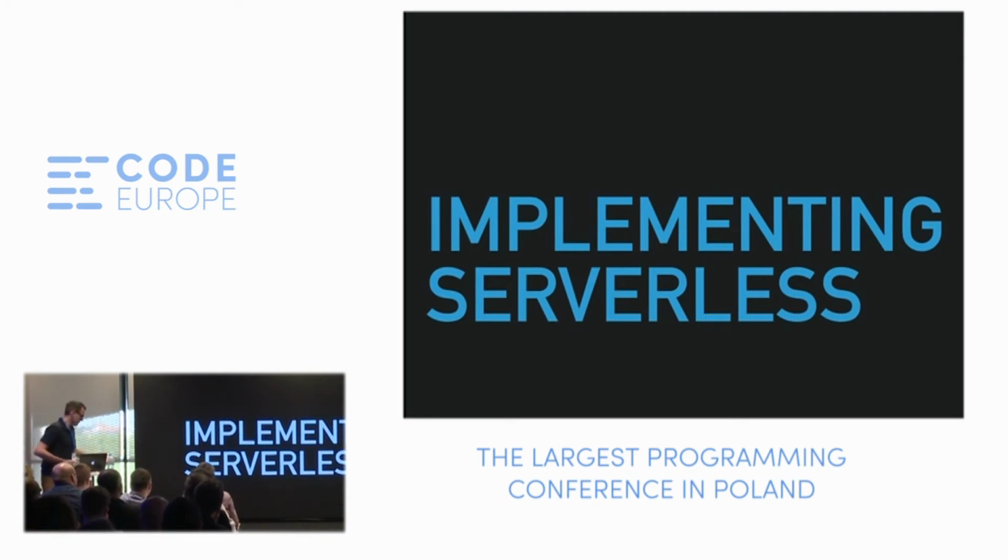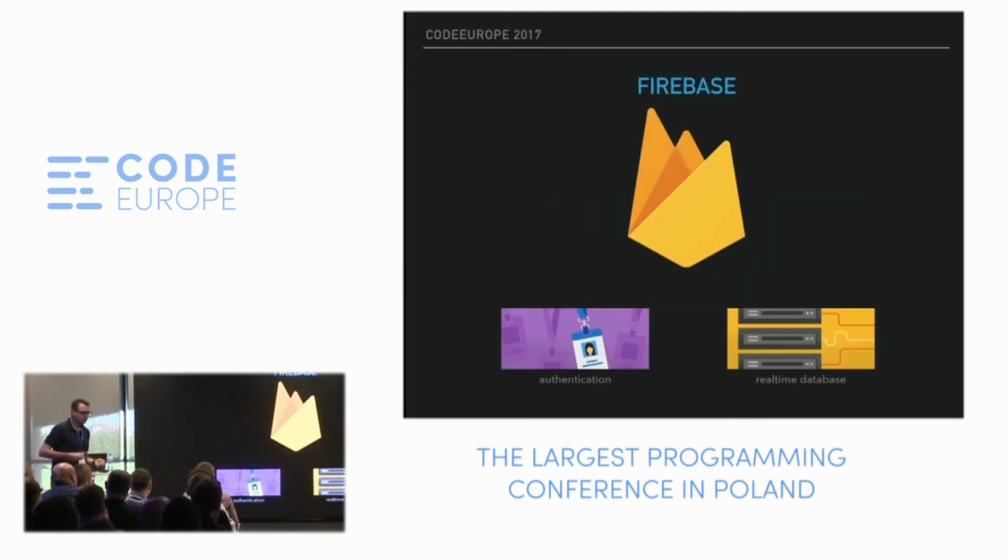Okay, we've talked about what serverless is. Now let's see how we can implement it and what kind of tools we can use. I will start with Firebase. Firebase is an example of backend as a service provider. They have a long list of components that they provide, but I will talk about just two of them, authentication and the real-time database.